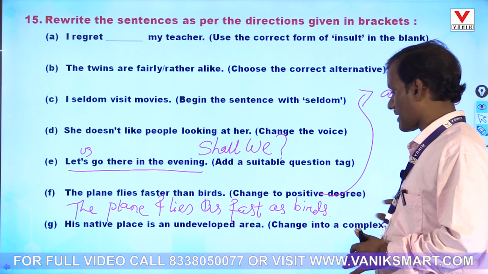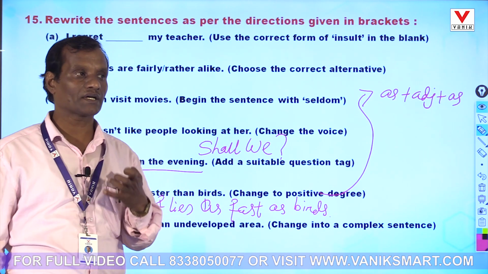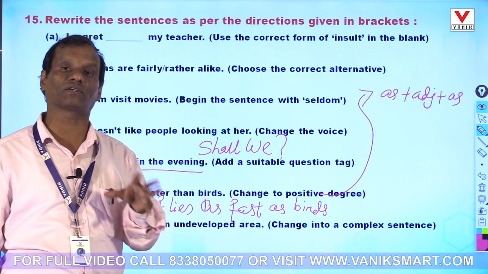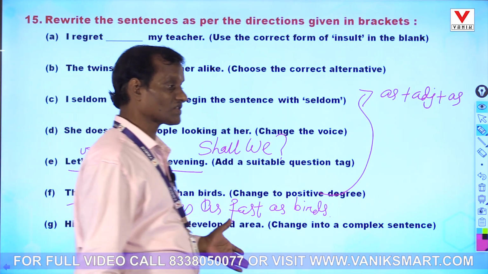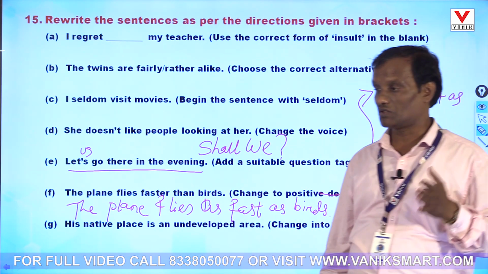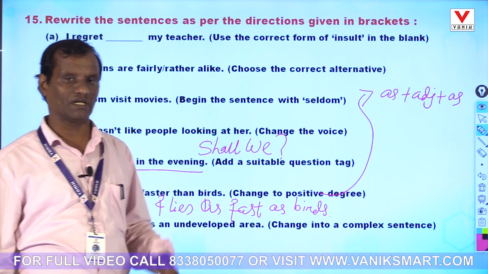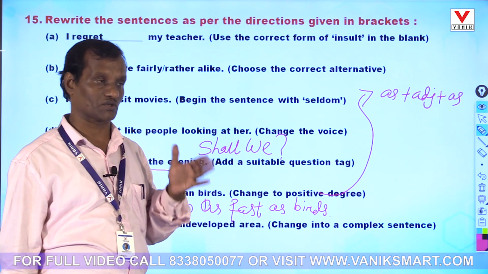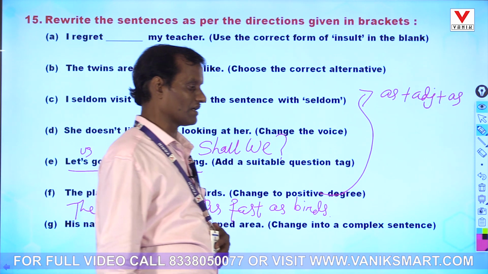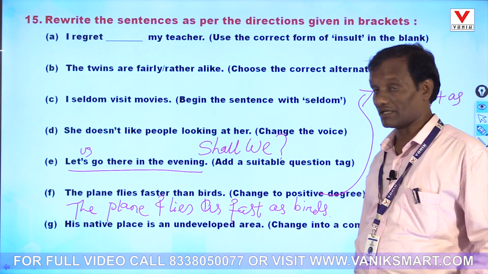Then: his native place is an underdeveloped area. Change into a complex sentence. First of all, you have to remember that a complex sentence requires one main clause and another subordinate clause, starting with a WH word or as if, since, though, although. I told you there are a lot of conjunctions, subordinate conjunctions we use in the English language.